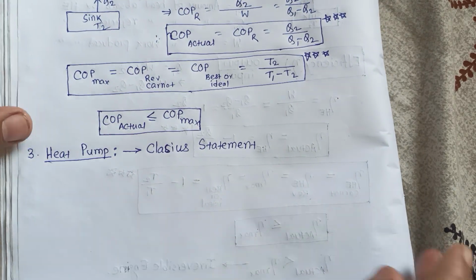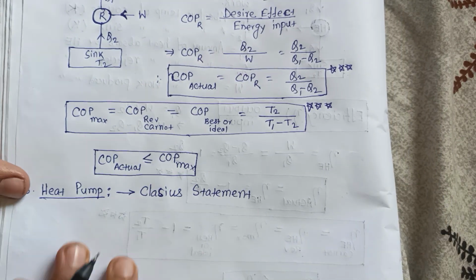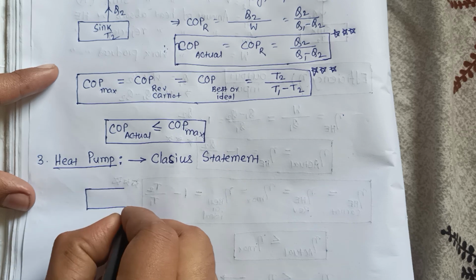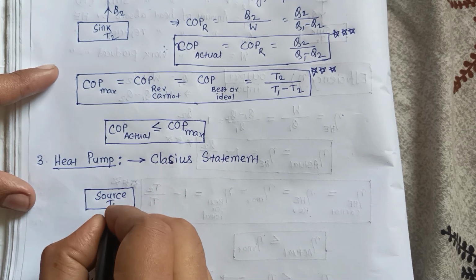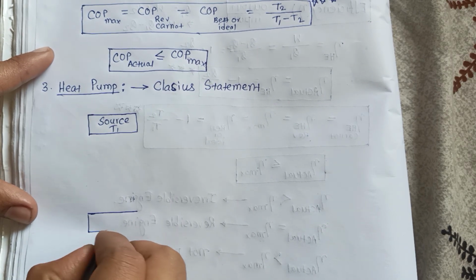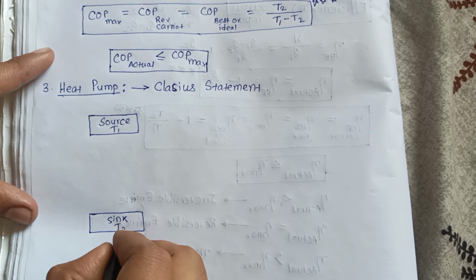So we will calculate the COP, the coefficient of performance of a heat pump. Suppose there is a source, the absolute temperature of this source is T1, and there is a sink, the absolute temperature of this sink is T2.